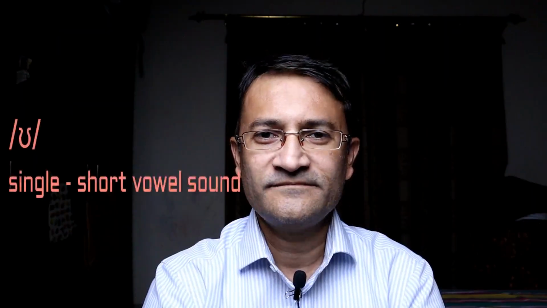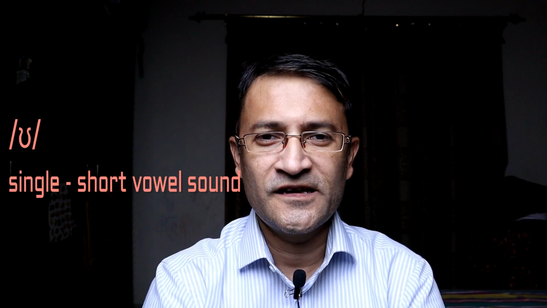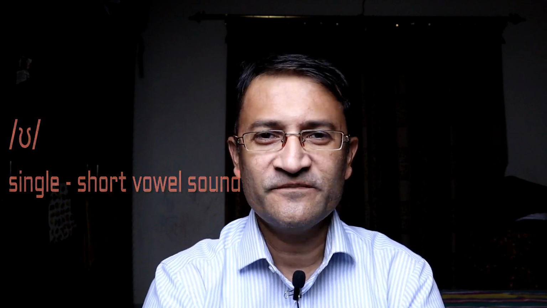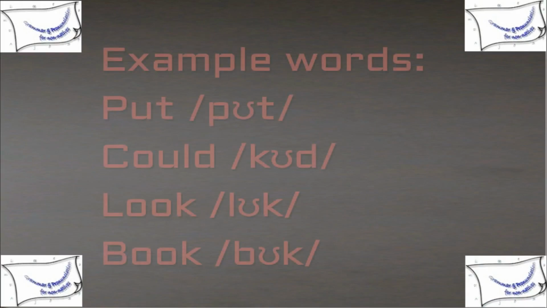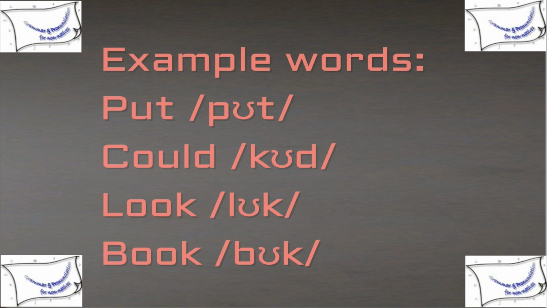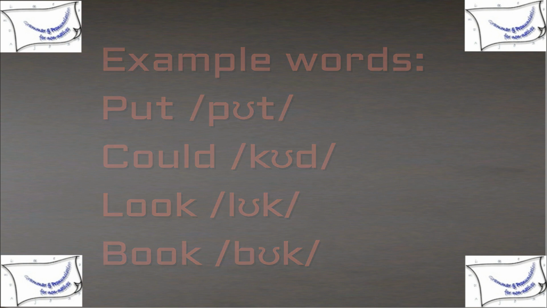U. U is a single and short vowel sound. The mouth is narrow open. The tongue position is in the center of the mouth. The example words are put, could, look, book.